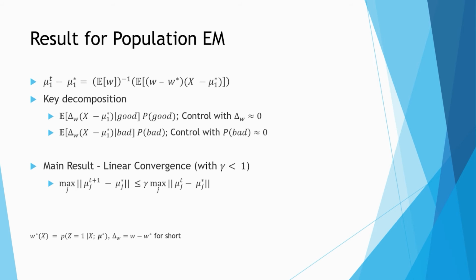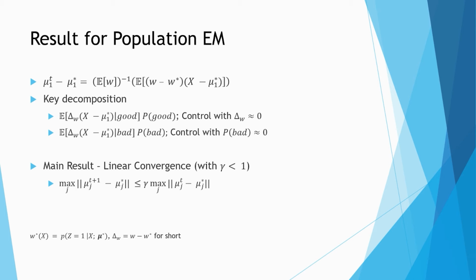With this high-level intuition in mind, we can write down the estimation error in a closed form after one EM iteration. Now the problem boils down to bounding the expectation that is shown in the first line. We can decompose this expectation into two conditional expectations, conditioning on the good event and the bad event.